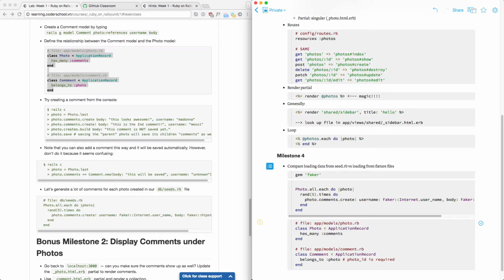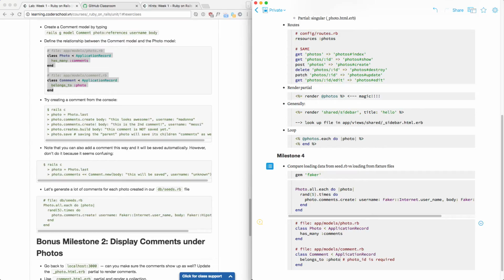If you want to create a comment without photo ID, it will die. It will say no, I cannot. But if you want a comment without any photo, then you do optional: true. In this case, there's no way you have a comment without photo. Make sense? That is the default in Rails 5.